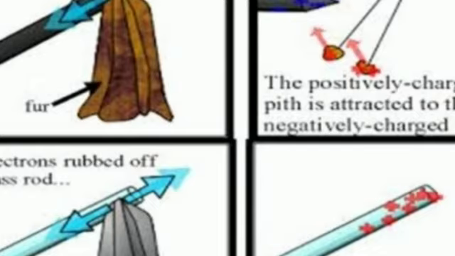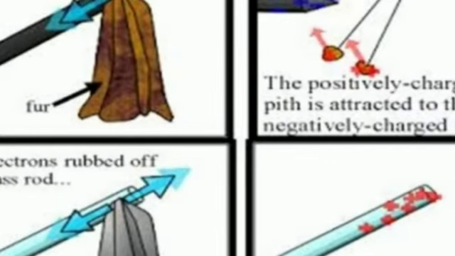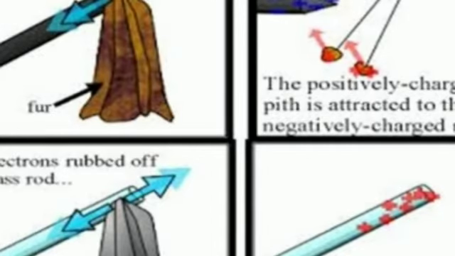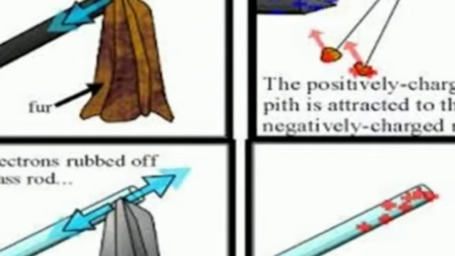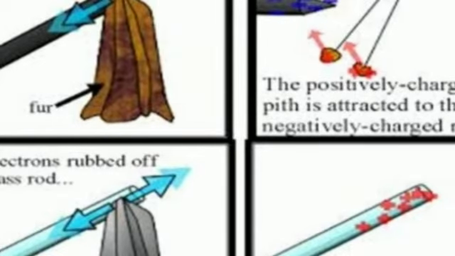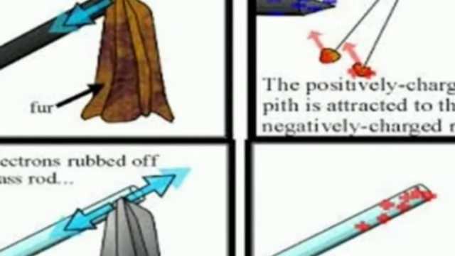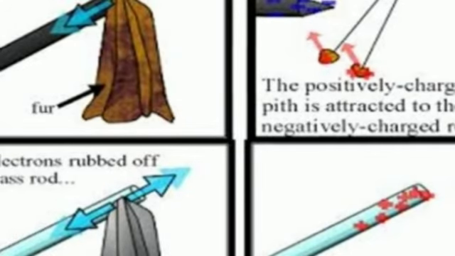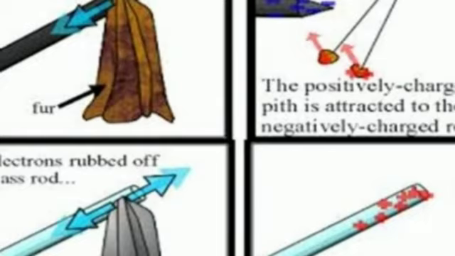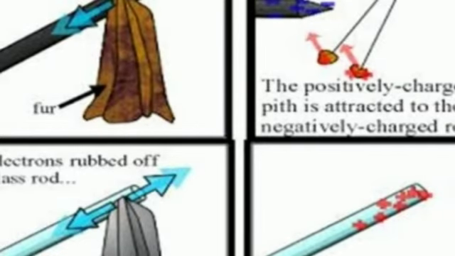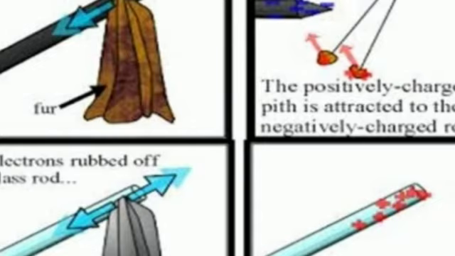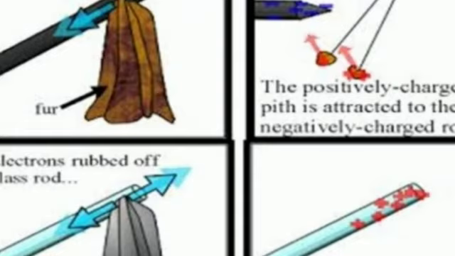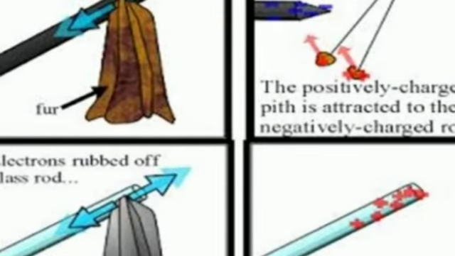If you lose electrons, then positive charges will dominate, because the negatively charged particles are now fewer. So it becomes a positively charged body. The fur also has positive and negative charged particles, but when it acquires electrons, it has more electrons compared to positive charges. That's why the fur has a negative charge and the rod has a positive charge.